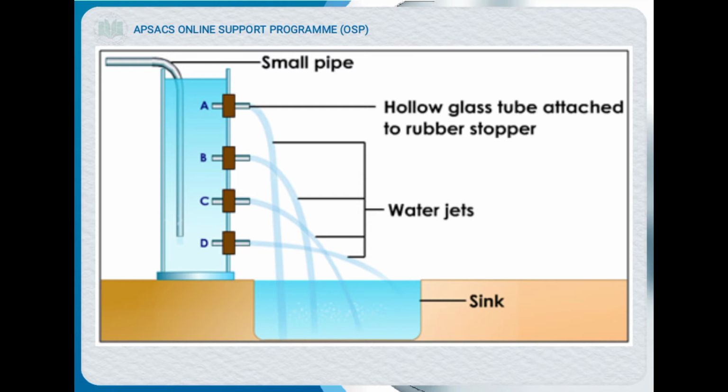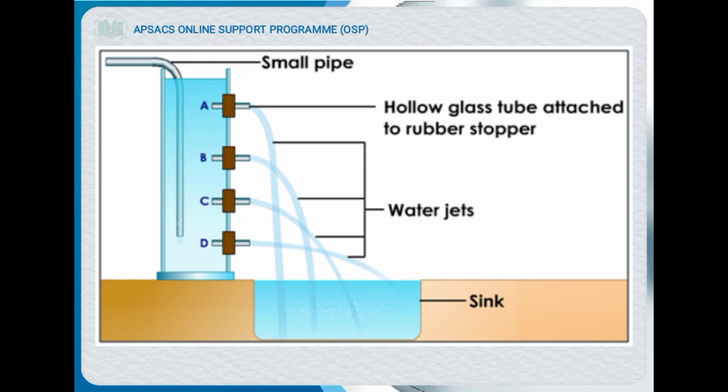So the hole at the top of the container, near the glass tube, creates low pressure. You can see hole A creates low pressure. The pressure of water is low. As we move downward up to hole D, it creates a high jet.